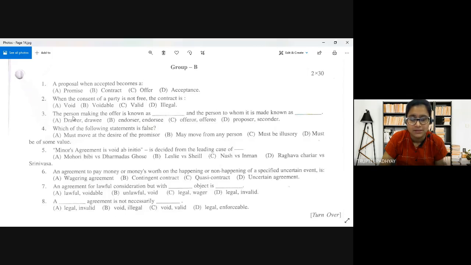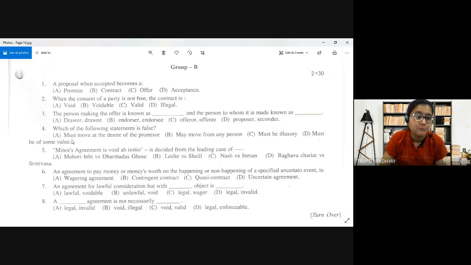Consent is defined in Section 13 of the ICA, and it says that the consent should not be influenced by coercion, undue influence, misrepresentation, mistake, or fraud. So if it is influenced by any of these, which we discussed, coercion, undue influence, mistake, misrepresentation, or fraud, then the contract shall be void, not voidable. So please, these kinds of questions should not go wrong, right? So option A is correct.